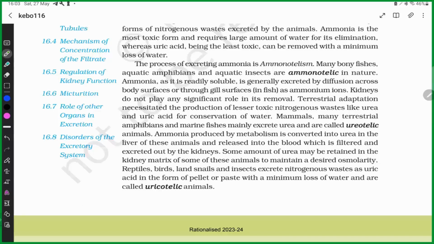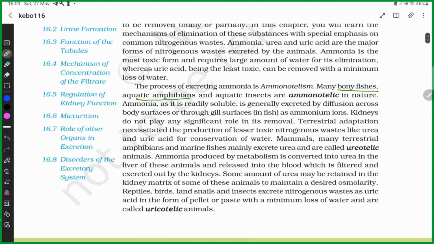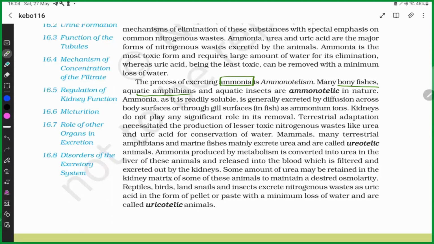The examples are some bony fishes and aquatic amphibians.